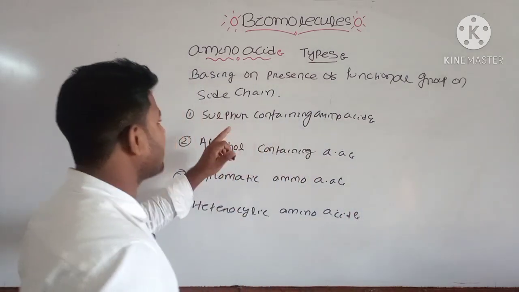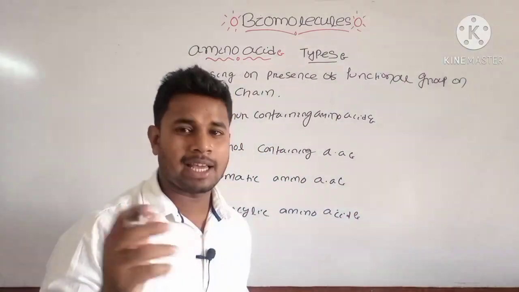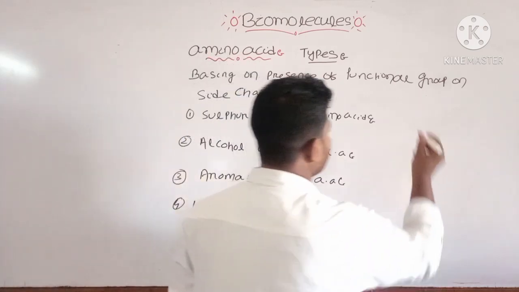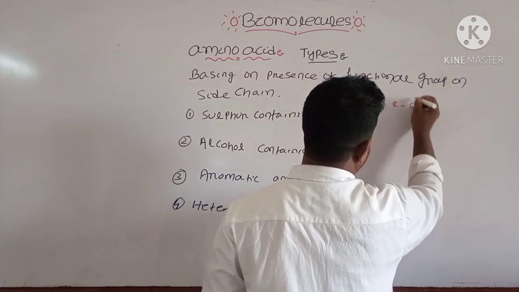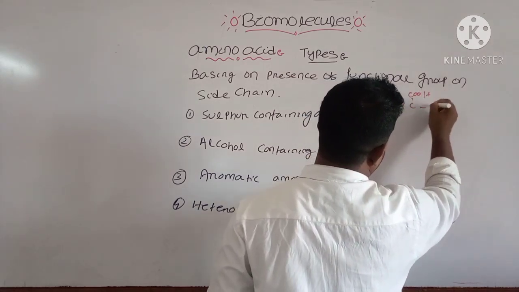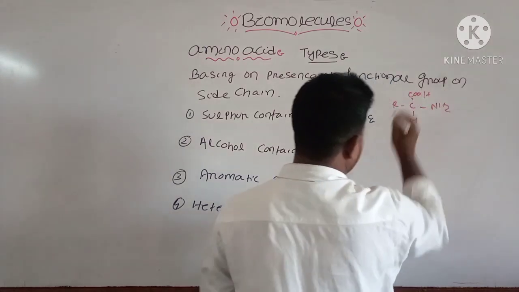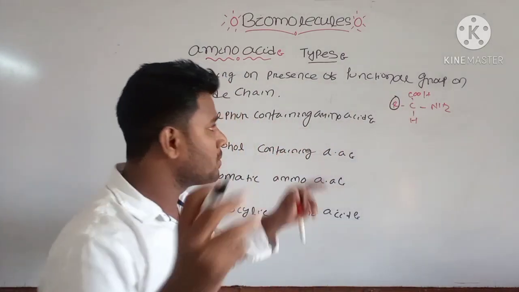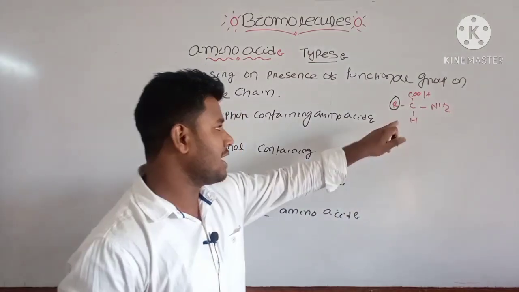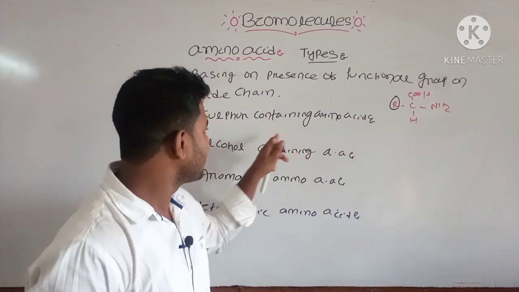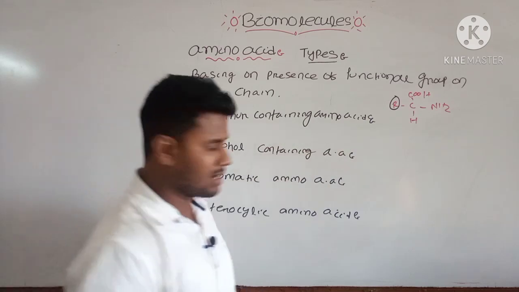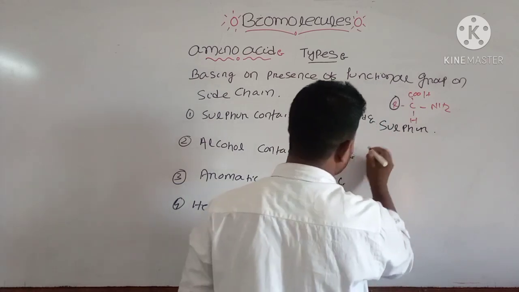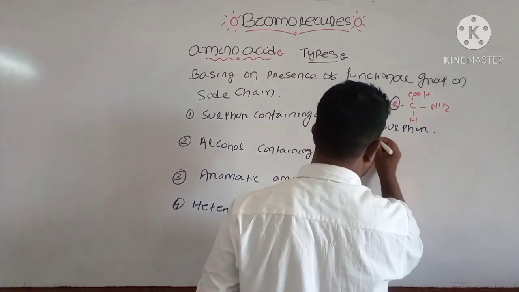Okay, these are four types of amino acid, based on the functional group. Already we know the side chain, that is R, here COOH and NH2 and here H, and this is known as your side chain. In this side chain, different functional groups are present. If sulfur is present, then it is known as a sulfur containing amino acid. The examples are cysteine and methionine.